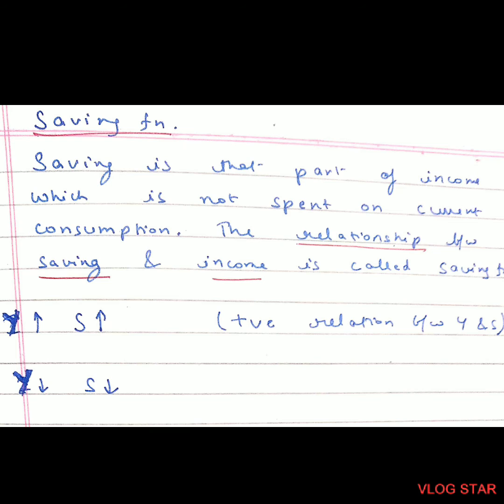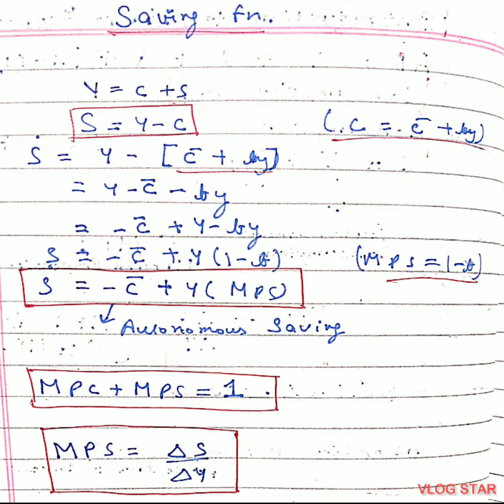The higher the income, the higher would be the savings, and the lower the income, the lower would be the savings. This also denotes that there is positive relationship between income and savings. Both are moving in the same direction. Now let's understand the formula of saving function.